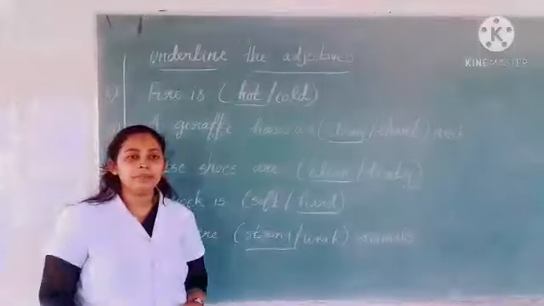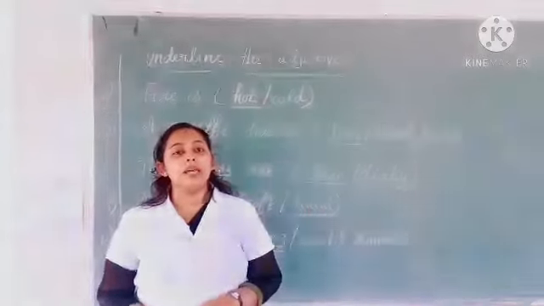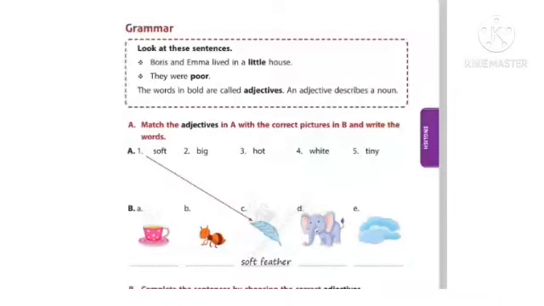So children, now we can discuss the textual activity from page number 17. Page number 17, Grammar. Look at these sentences. Boris and Emma lived in a little house. In the sentence, which is the adjective? Yes, little. Then second one, they were poor. Here which is adjective? Yes, poor.